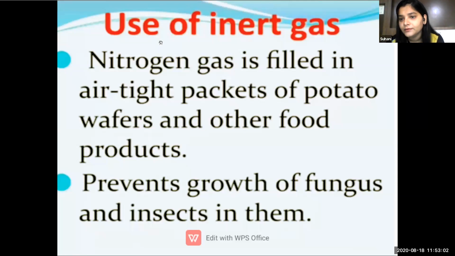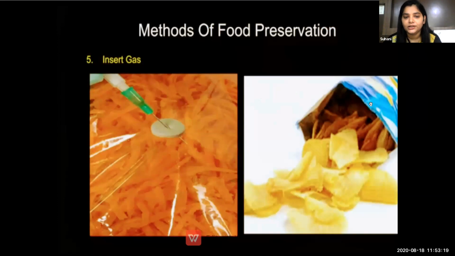So we have learned about 4 methods till now. First is freezing, smoking, use of insecticide, irradiation, and now this is use of inert gas. Understood? Now see this picture, how the wafer packet and other products have been filled with nitrogen gas. Okay, students?